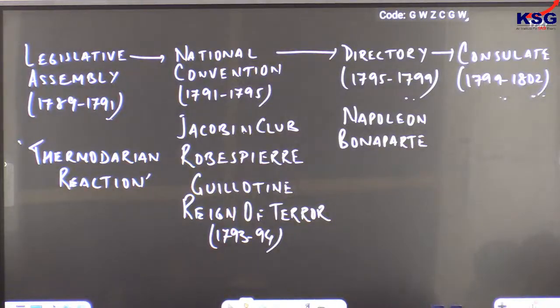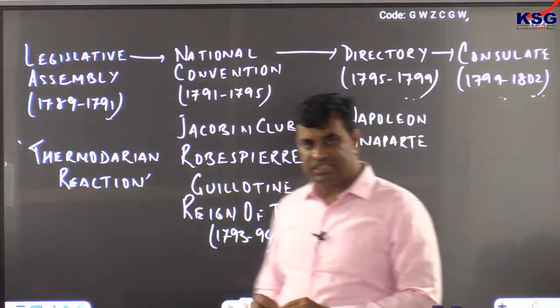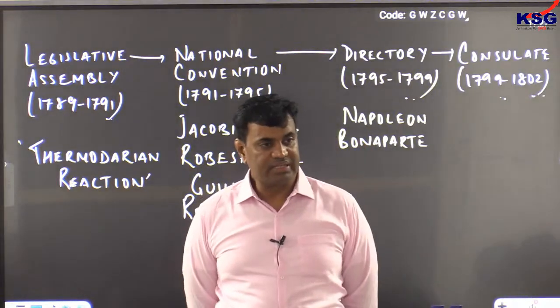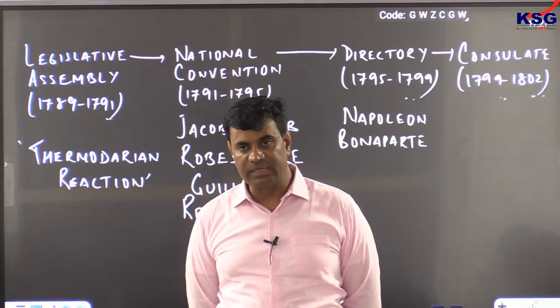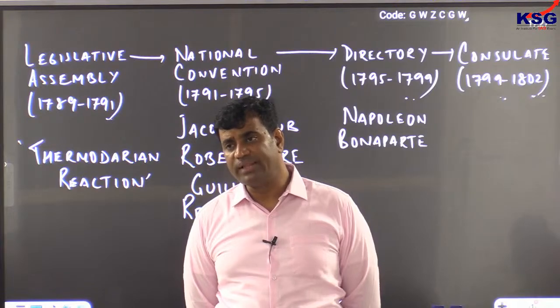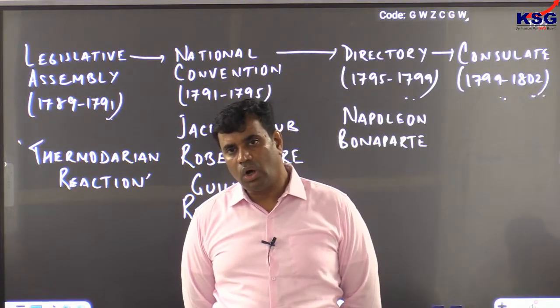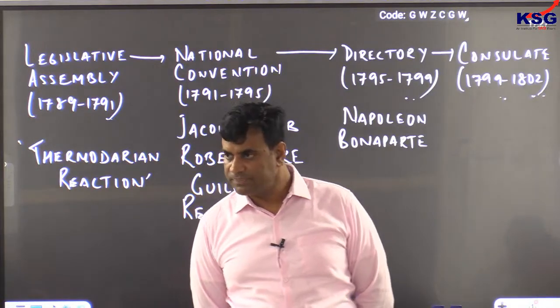First of all, he attacked the regions of Italy and Germany. We'll come to these countries separately. First of all, he attacked the regions of Italy and Germany under Austrian domination. Okay. Right.